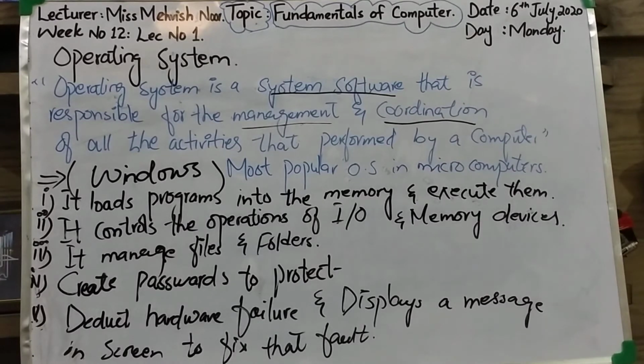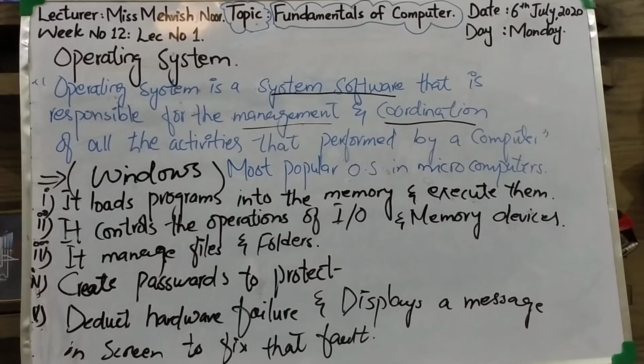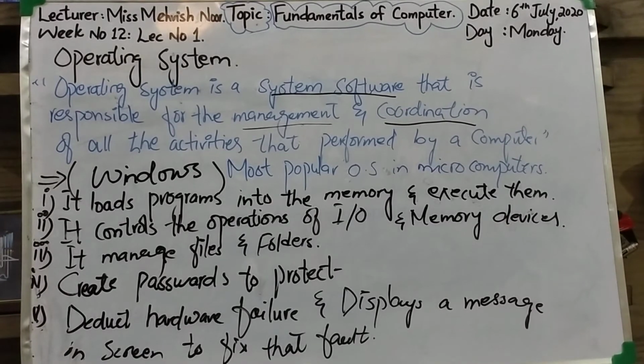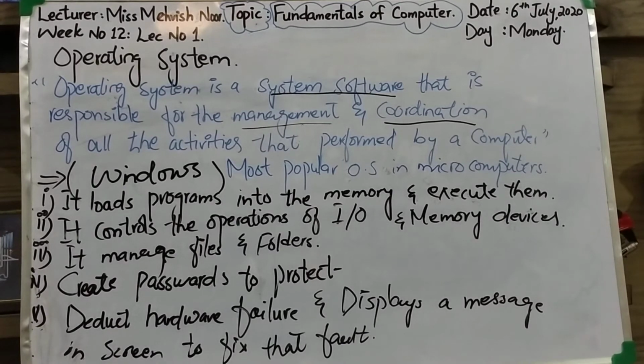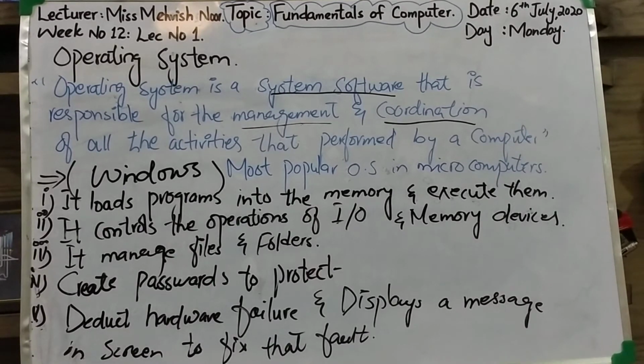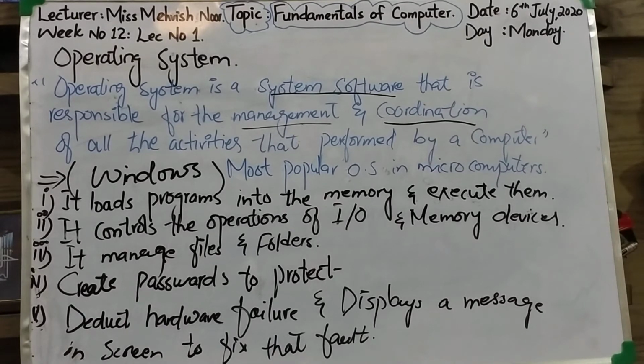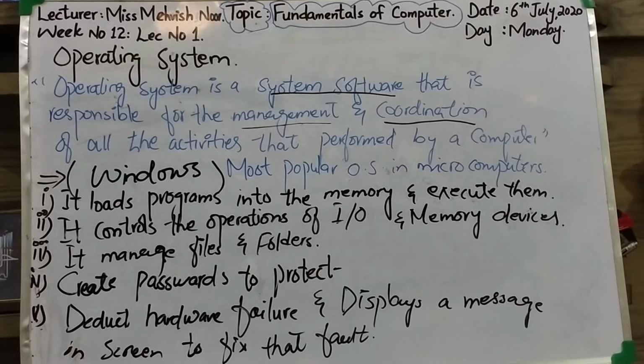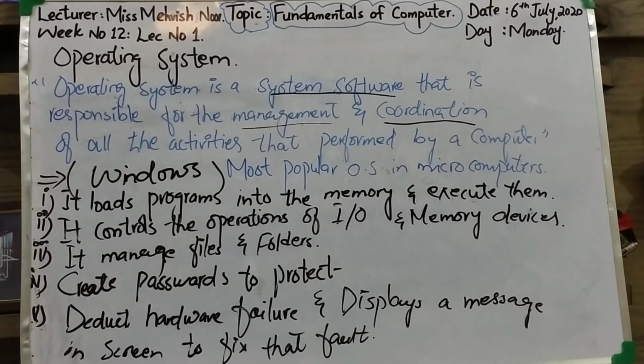Clear? What is an operating system? Operating system is a system software that is responsible for the management and coordination of all the activities performed by a computer. Clear? Windows are the most popular operating system in microcomputers. Clear, girls?